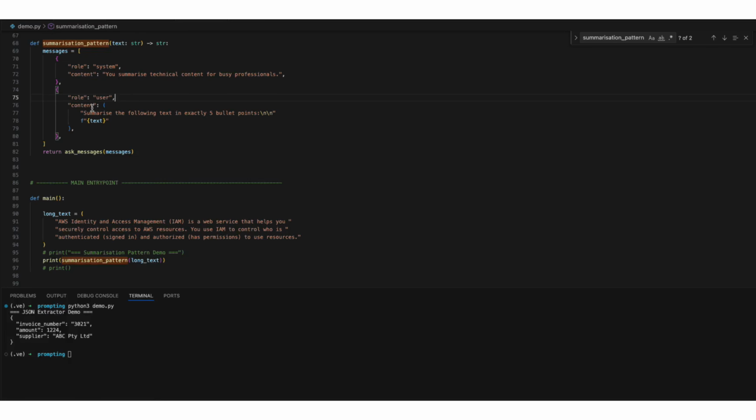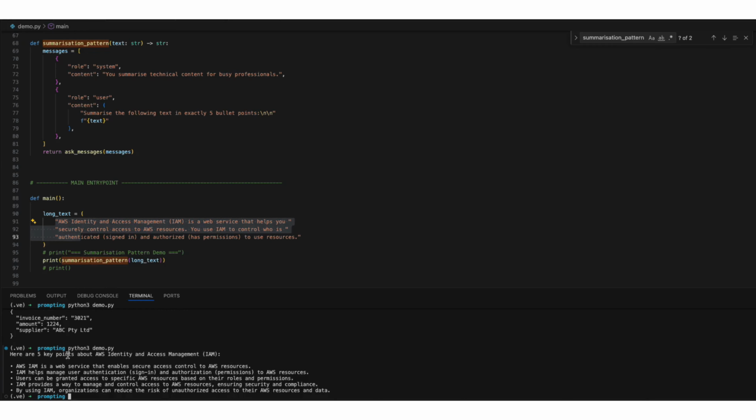Okay, so summarization pattern. So I fix the behavior in the system message, that it summarizes technical content for busy professionals. And in the user message, I enforce the output format, summarize the following text. And I'm passing a long text here. And when I run it, you can see that it has given me a structured and concise summary back.